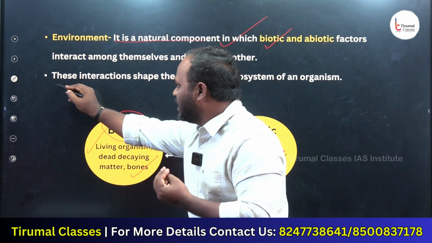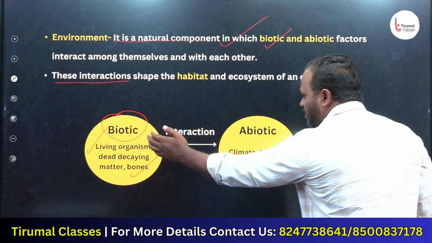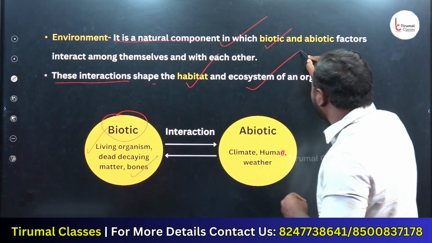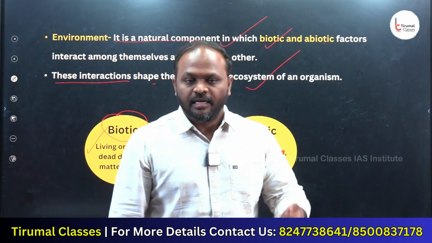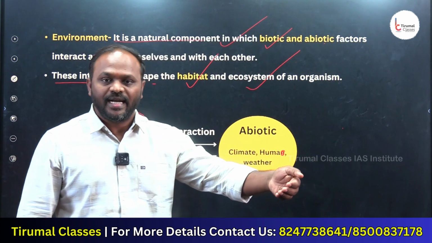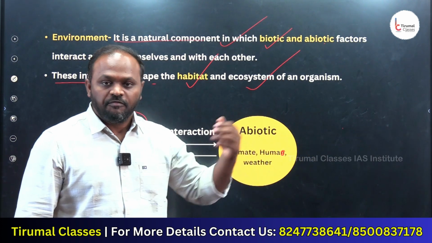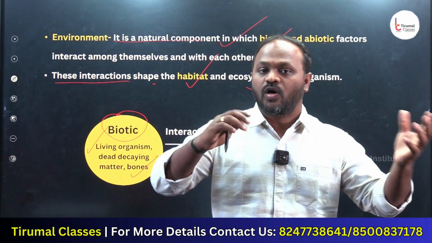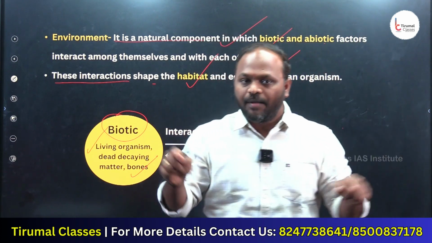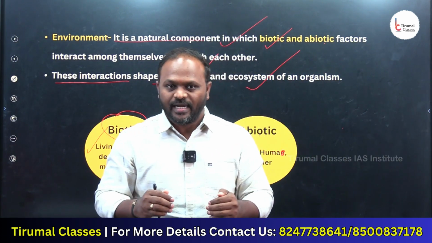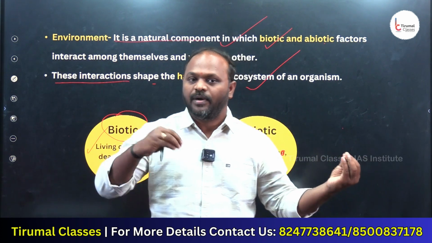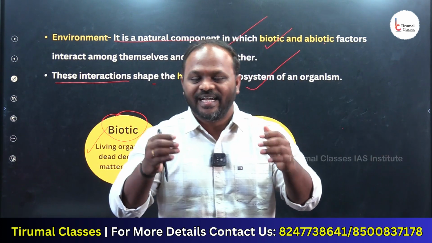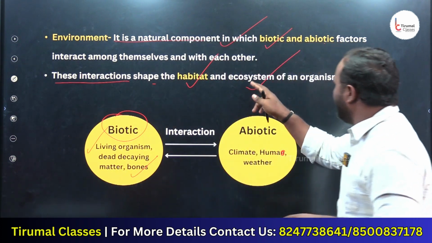This interaction between biotic and abiotic shapes the habitat and ecosystem of an organism. For example, we are interacting with soil; we can have a habitat over there, we can have our own ecosystem. We're interacting with plants, with water, with all living and non-living organisms that can create a habitat. For example, my home is my habitat, where there are biotic and abiotic components. The interaction between them can create a habitat as well as an ecosystem.